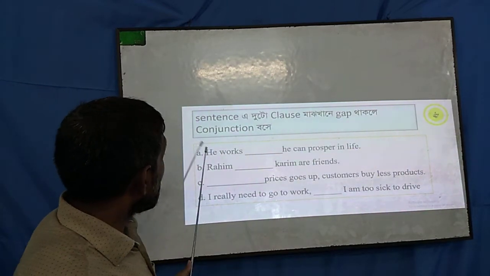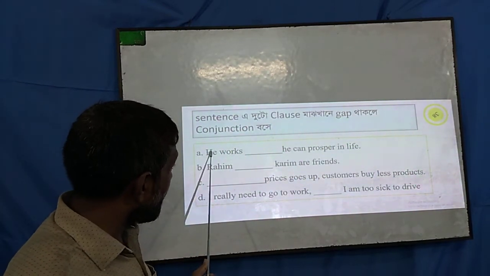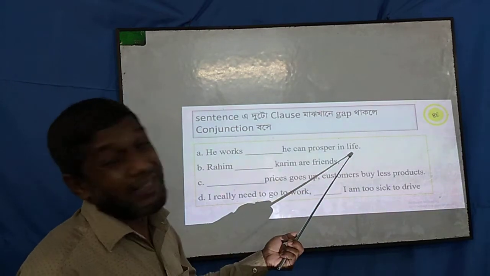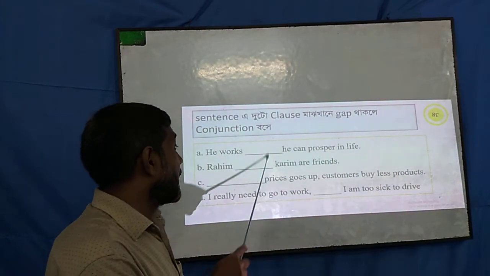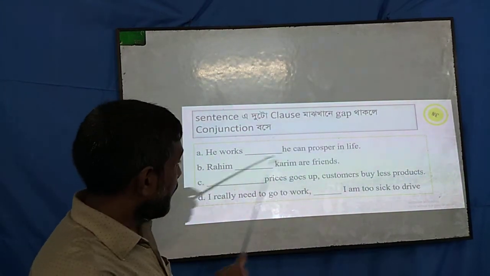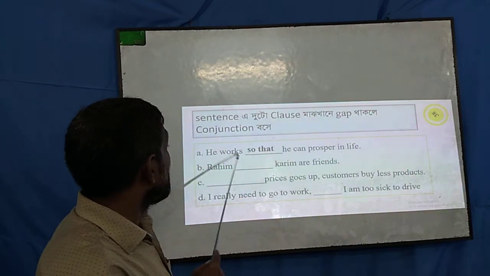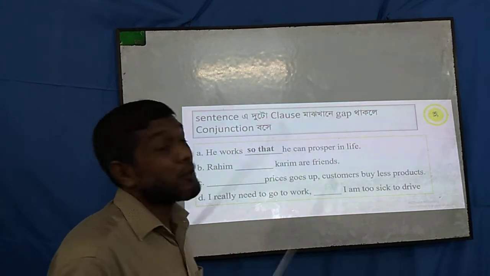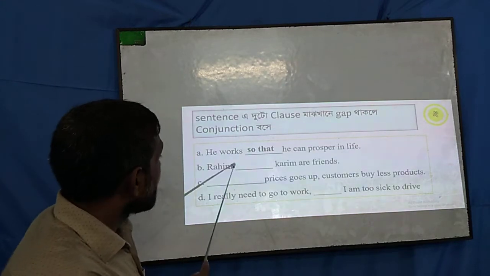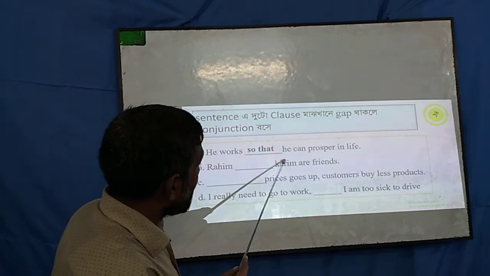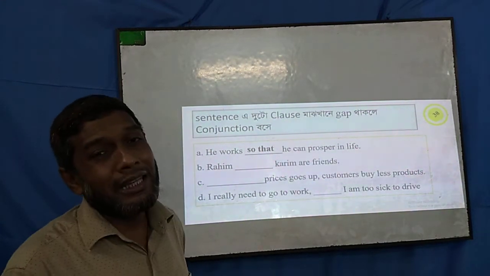So he works, this is a clause. He can't prosper in life, this is another clause. So we must use a conjunction here. So he works so that he can prosper in life. Again, Rohim dash Korim are two friends.